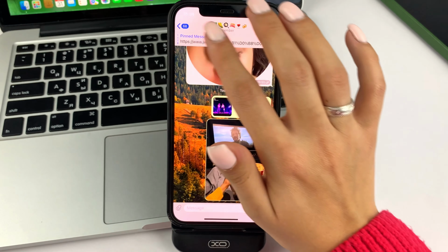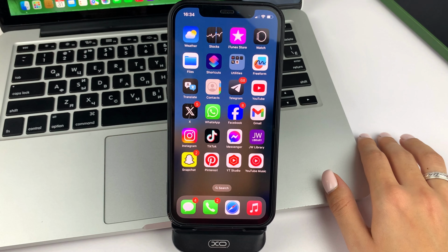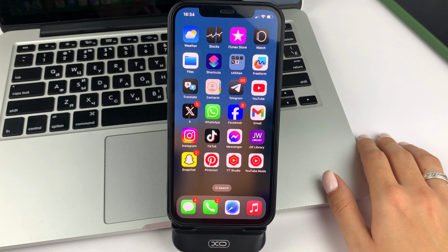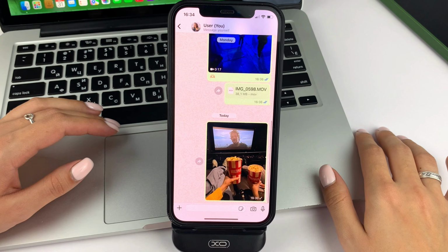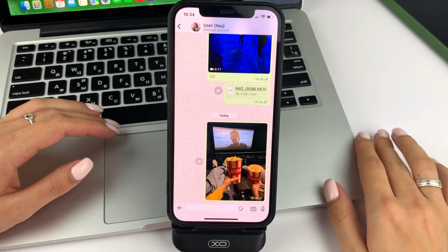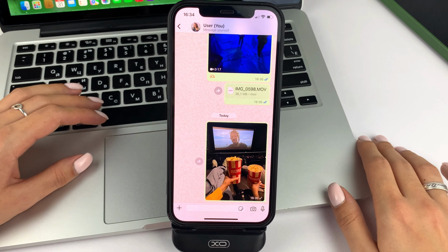After that, you will go back to Telegram, but to make sure that such a message has been sent in WhatsApp, you can open the app. And as you can see, in the correspondence, this media file has been sent.